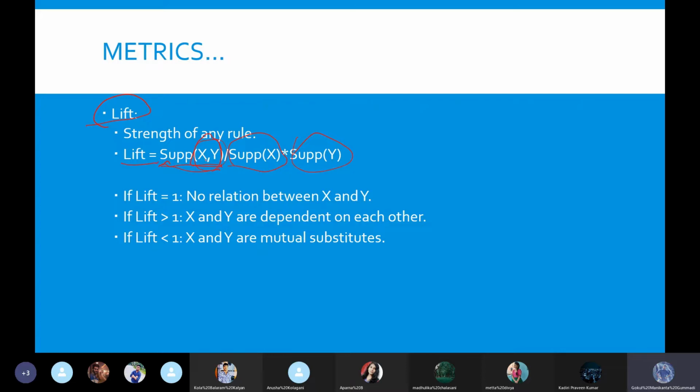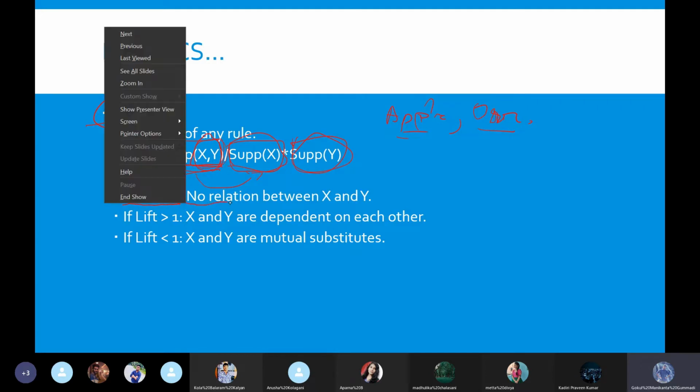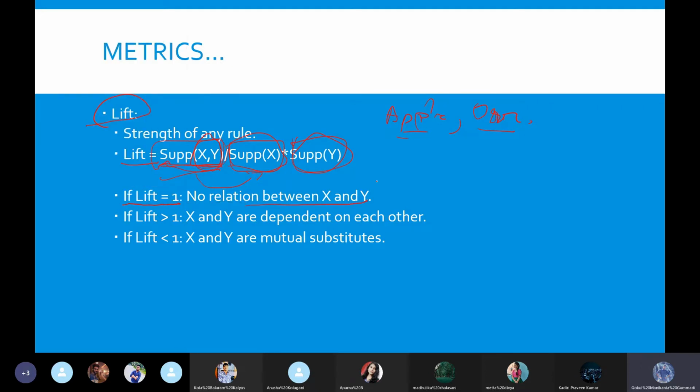If the lift value of 2 items, let's say here X and Y are apple and oranges, like our previous example, is exactly equal to 1, that means the support of X and Y together divided by support of X and support of Y is almost the same. That means the numerator equals the denominator. That means there is no relationship between X and Y, no relationship between apple and oranges. Purchasing apple and oranges together is just a coincidence. There is no certain relationship that apple goes with oranges. That is what lift explains.